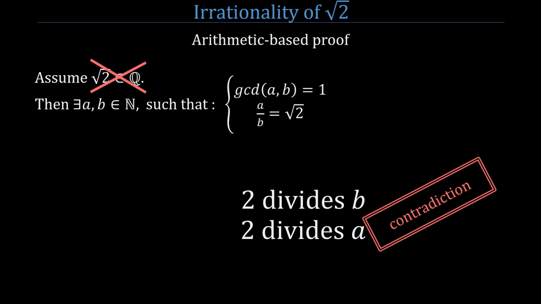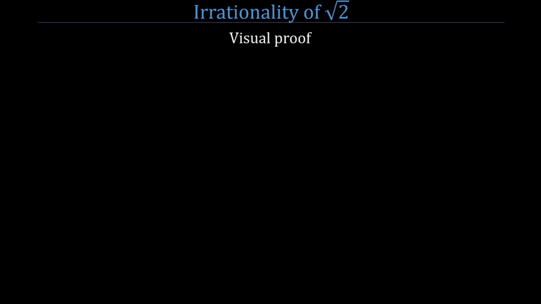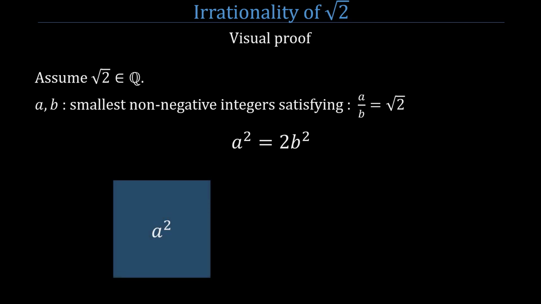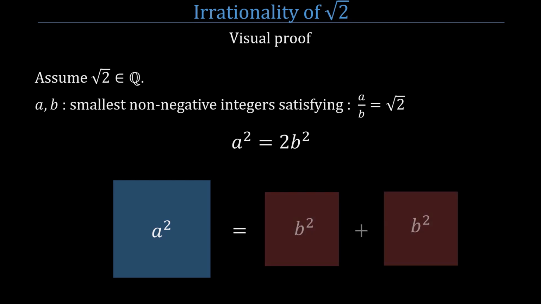If you're not familiar with arithmetic, I will give you a visual proof without the need of prerequisite knowledge in arithmetic. This is also a proof by contradiction. We assume that the square root of 2 is rational, and we call a and b the smallest non-negative integers whose ratio is equal to the square root of 2. Here too we get a squared equals 2b squared, which has a nice geometric interpretation. A squared is the area of a square with side a, here in blue. It is equal to twice the area of a square of side b, here in red.